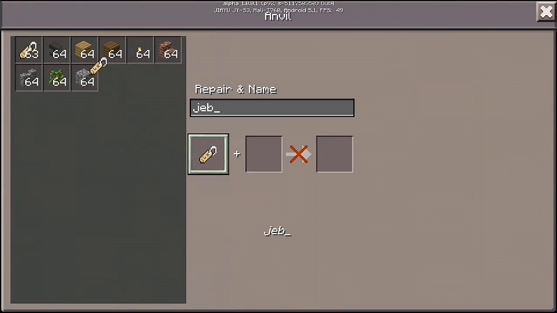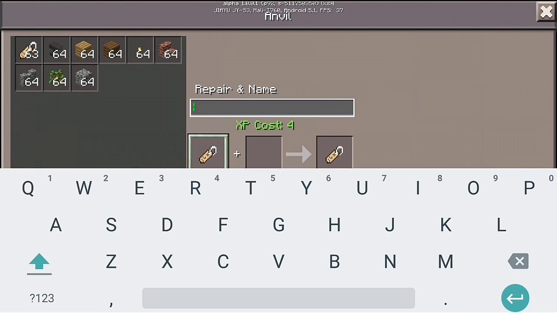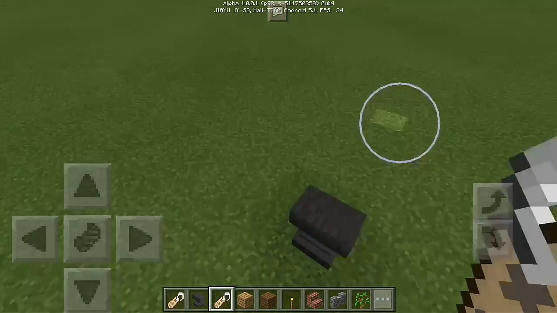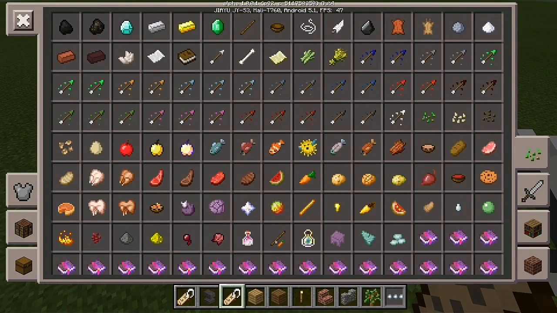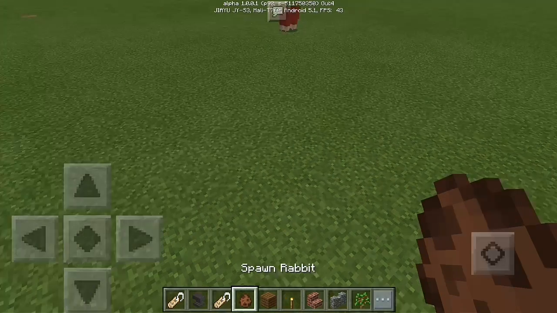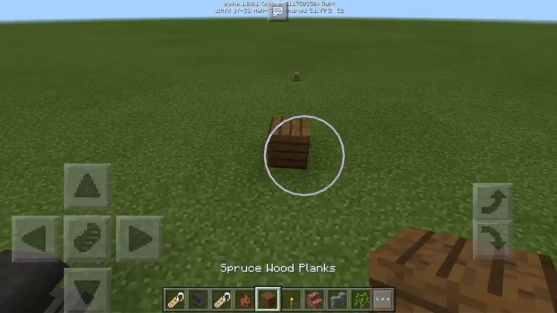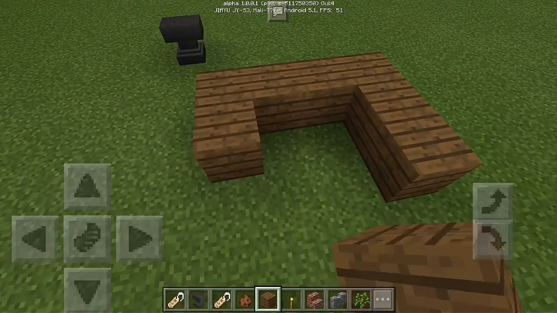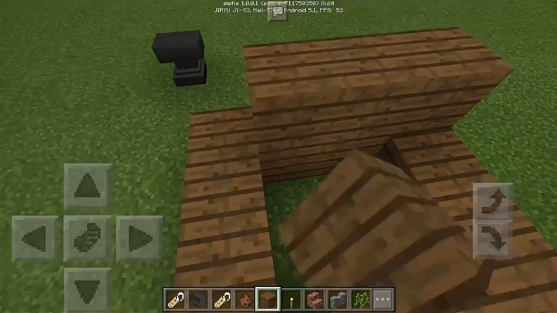Next is Toast. It's only for the rabbit, not any mobs. Toast. And where's the rabbit? I'm going to spawn a rabbit. Here. They're running. I got an idea. I will be back then. I will block it, so they cannot run away.